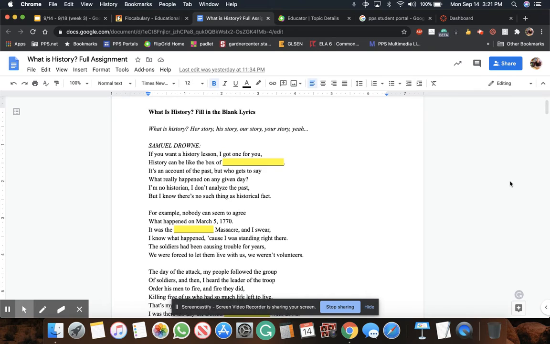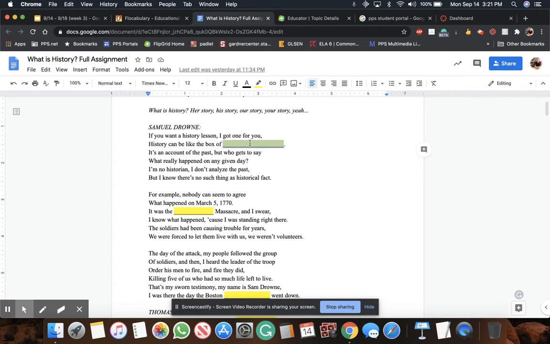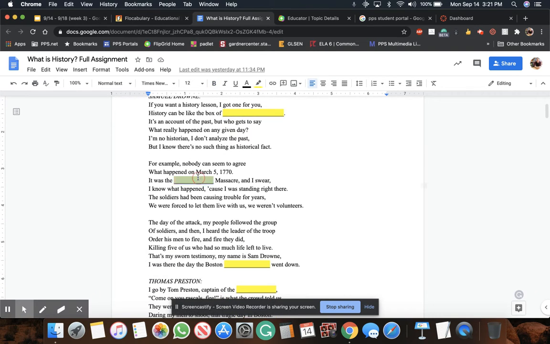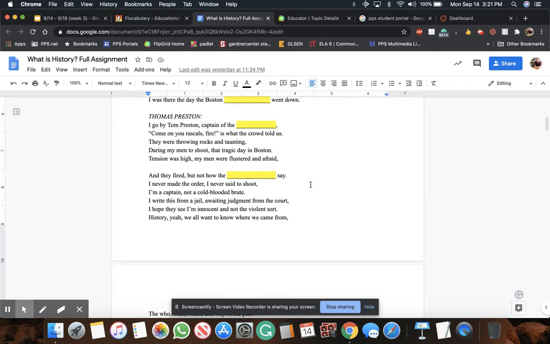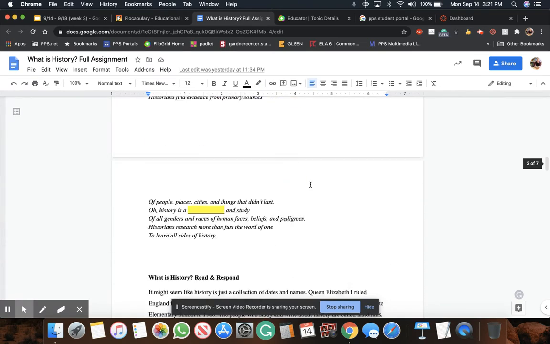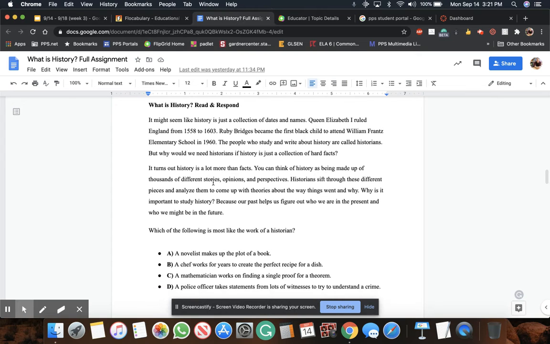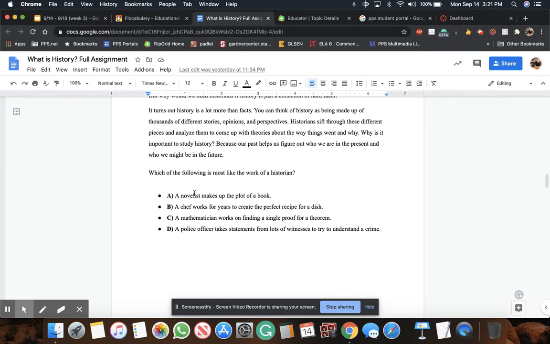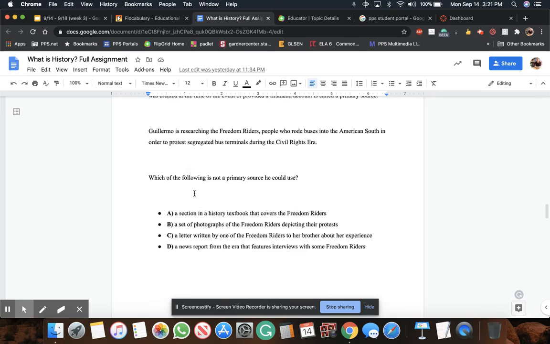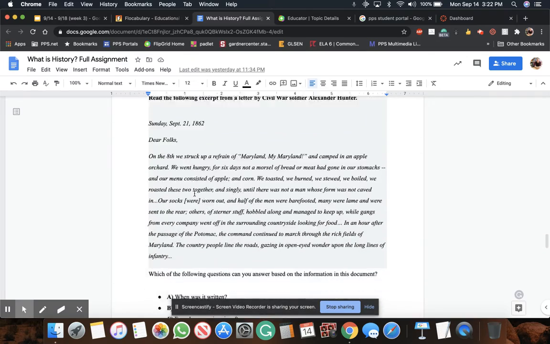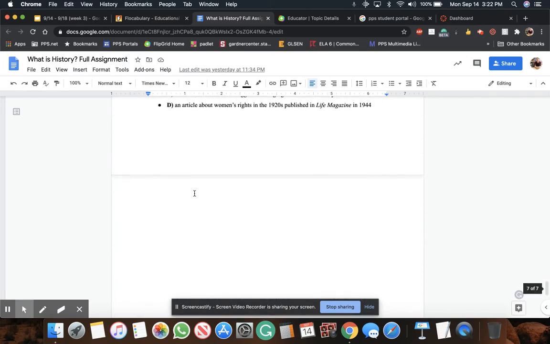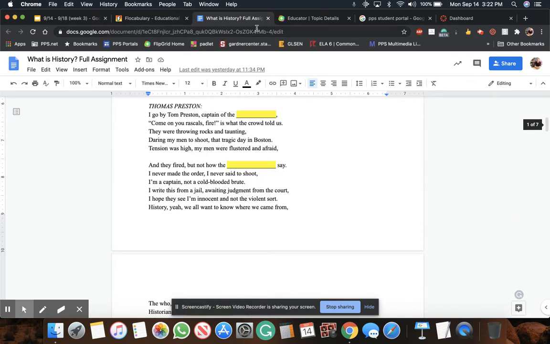But you can see here are the lyrics. The yellow is the blank. That is what you will fill in when you do the assignment. So fill in the blank lyrics. You come down here. Here is the article. The article is broken into chunks to make it easier. You have a couple of paragraphs, a question, a couple of paragraphs, a question, a couple of paragraphs, a question, so on and so on. Okay? You will do all of this work in Canvas.